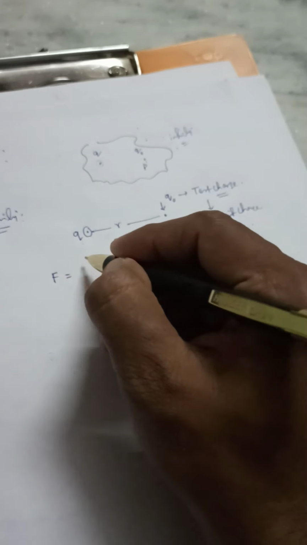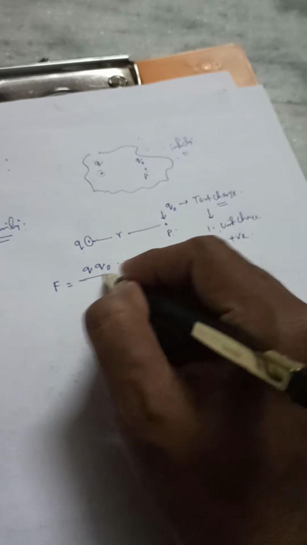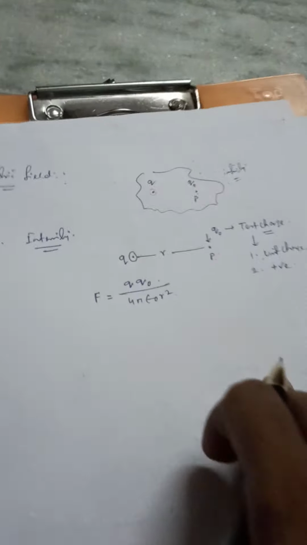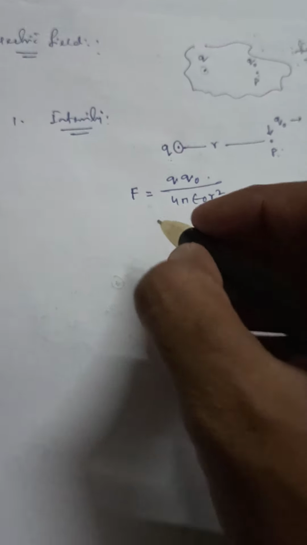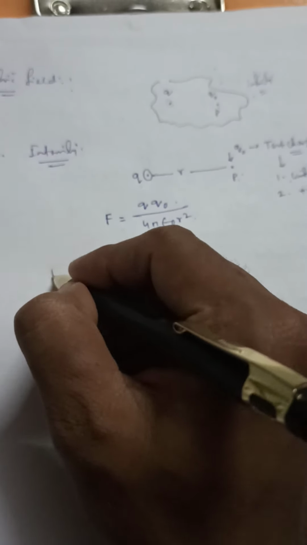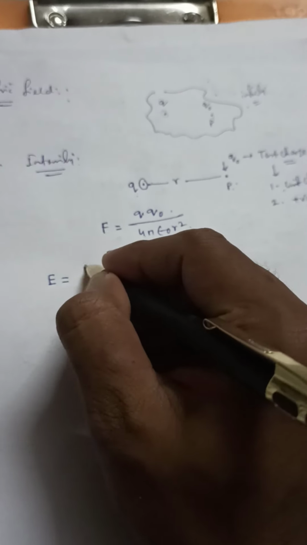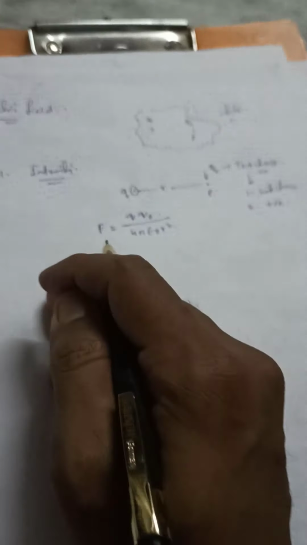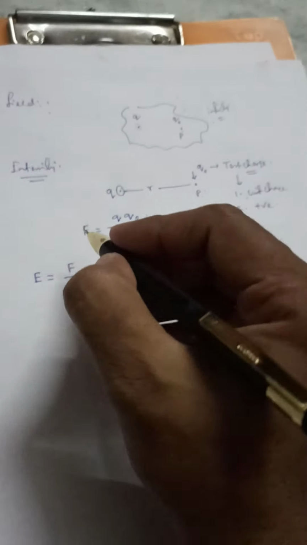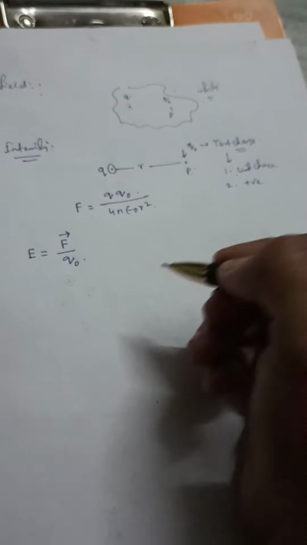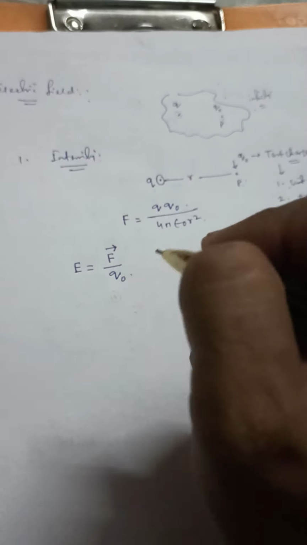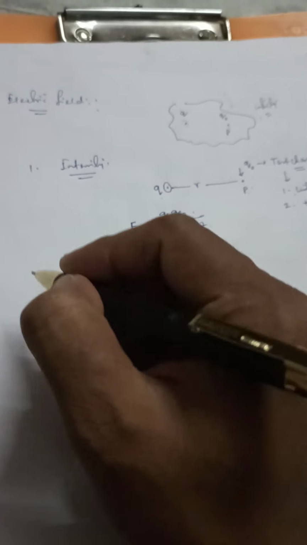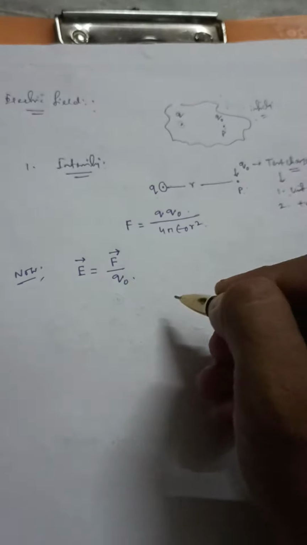What is the force acting? The force will be q q naught by 4 pi epsilon 0 r square. So this is the amount of force which is acting between these two charges. Now field intensity is the force experienced by the test charge divided by the magnitude of the charge, which is the value of field intensity at that point. It's a vector quantity. This is the definition of electric field intensity.